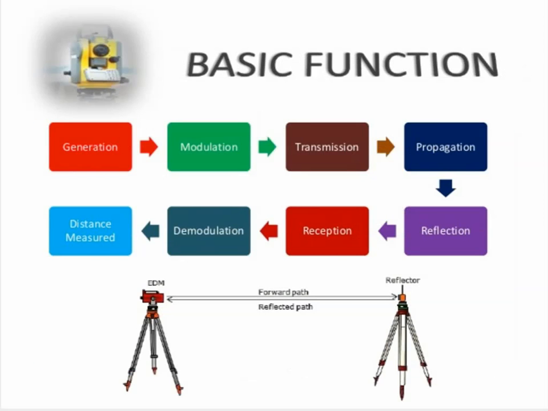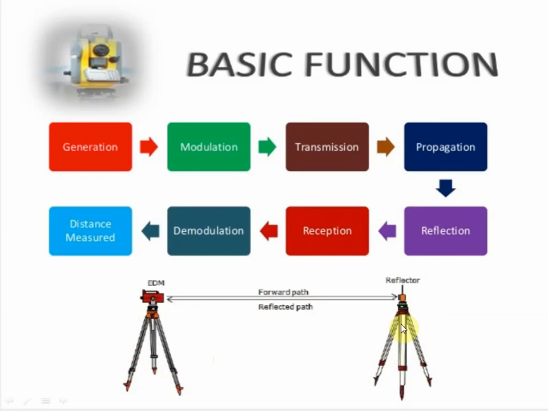The basic functions of EDM are: first generation, next modulation, transmission, propagation, reflection, reception, demodulation, and finally distance measurement. You can see this is the EDM, and this is the reflector. At one place you set up the instrument, and at the object place where you want to measure the distance, you hold the reflector.